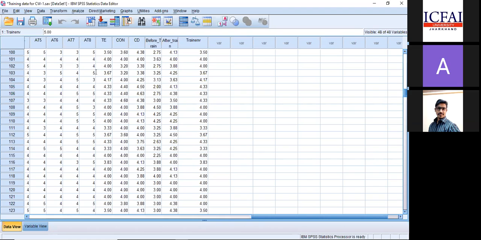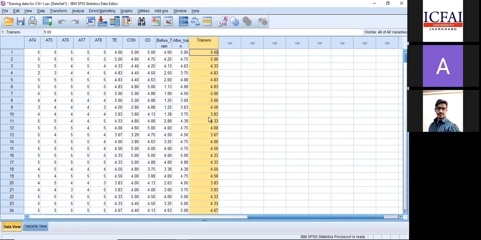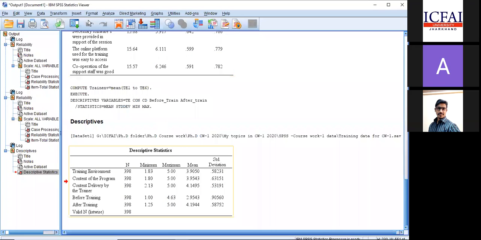Okay, got it. So through transform, you got it for each row, right? Yes, those components. Whereas the previous one through descriptive, you got a general for that component. Yes, exactly. Initially, I computed for each row separately, but in descriptive statistics, I got it for the entire column. So now this is the score. Now we want to test the hypothesis.